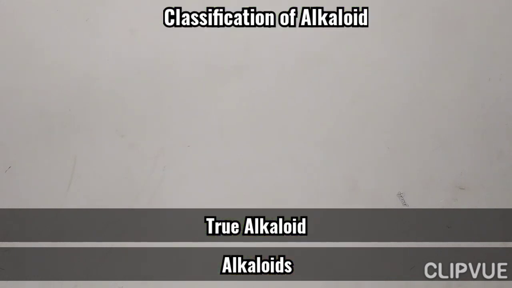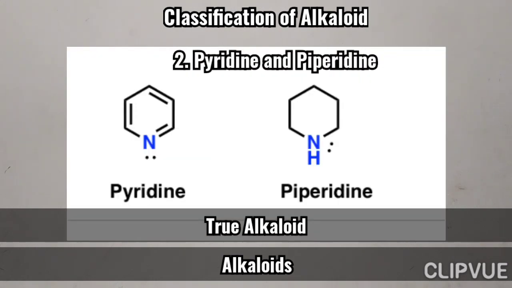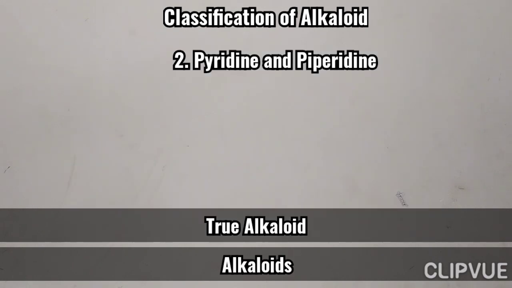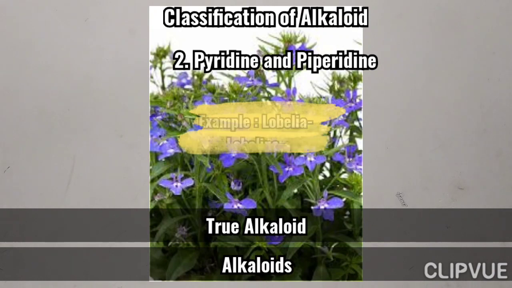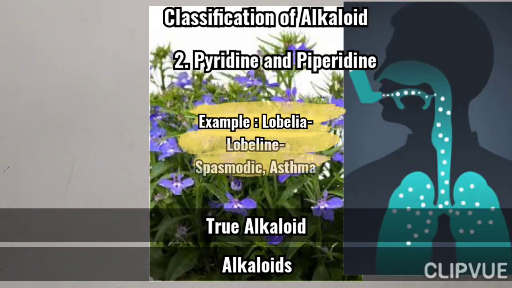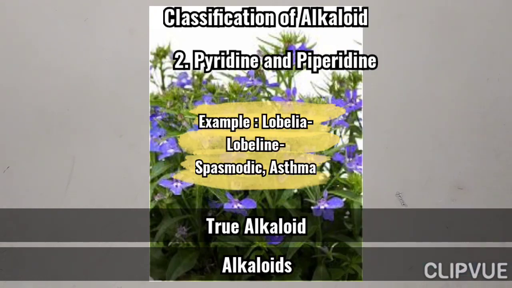The second one, pyridine and piperidine. Here we can see the structure, a 6-member ring with the nitrogen atom. Under pyridine there are double bonds. Lobeline is the constituent obtained from lobelia, which has antispasmodic activity and is used in asthma.